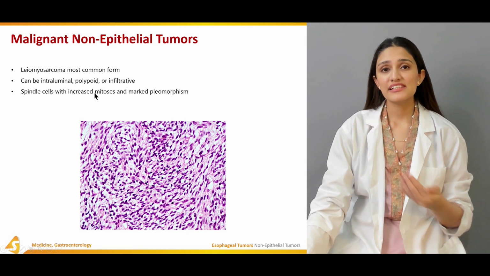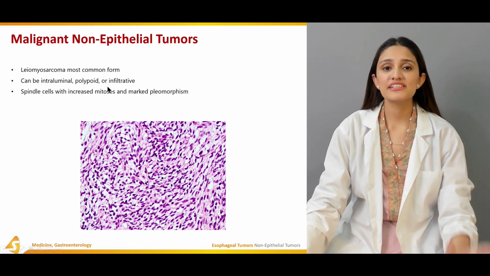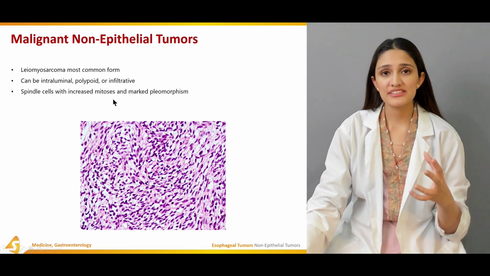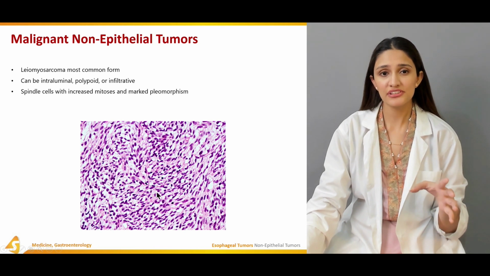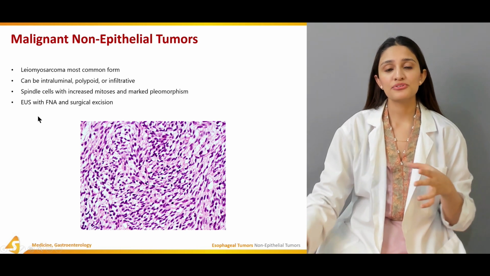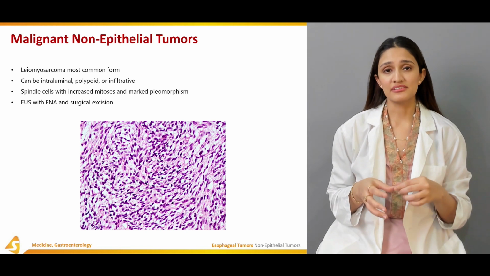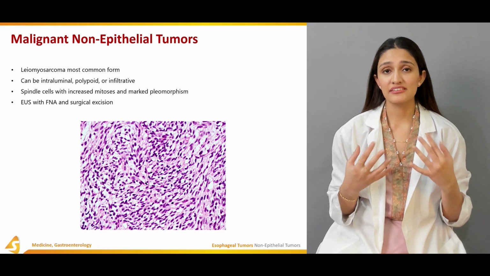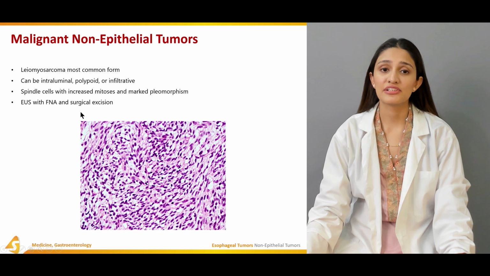If you look at leiomyosarcoma histologically, we can see whorls of spindle cells with increased mitosis and marked pleomorphism, as you can see in this histological picture. Other than that, esophageal ultrasound with fine needle aspiration is the most important technique for diagnosing leiomyosarcoma, and surgical excision is required.